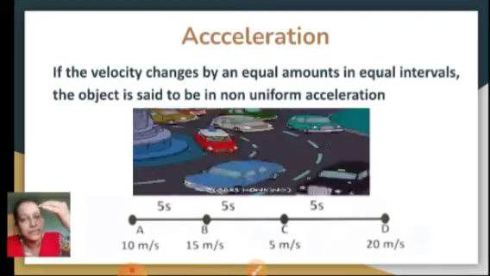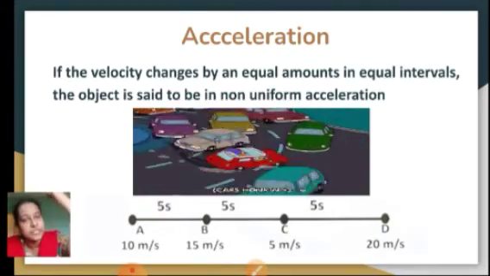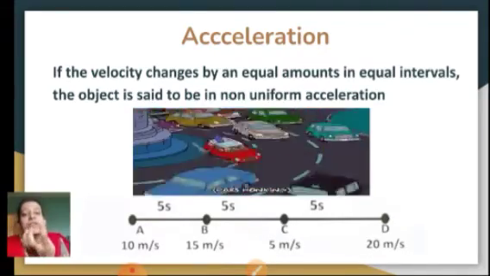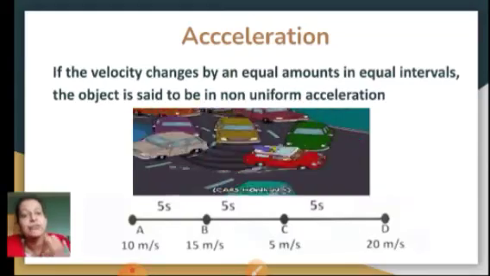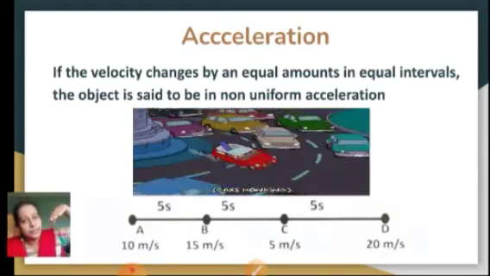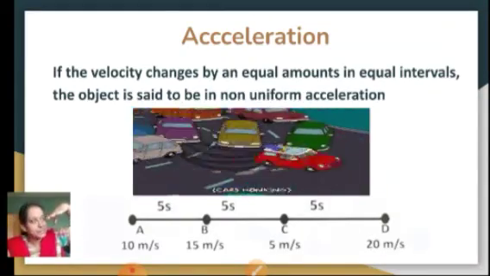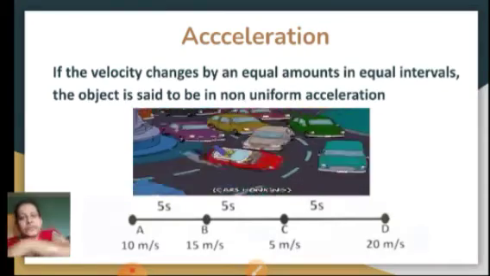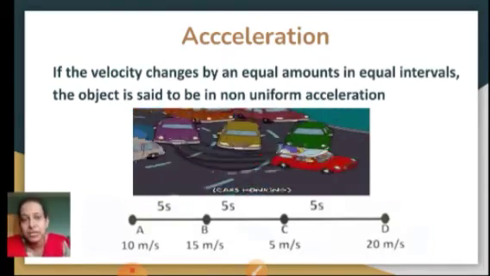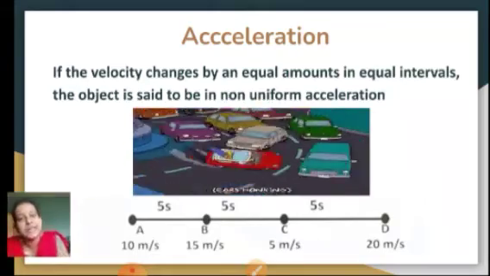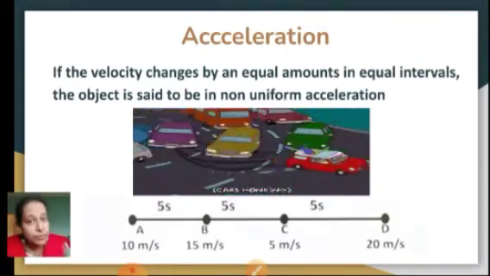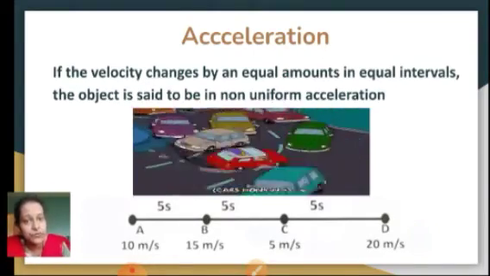Uniform acceleration, I'll give you the example of free fall, whatever is falling freely just under the influence of gravity, it's always having uniform acceleration. Even if a bike is going down the slope, it will also have uniform acceleration. A ball rolling on the slide also will have uniform acceleration. So these are examples of uniform acceleration.